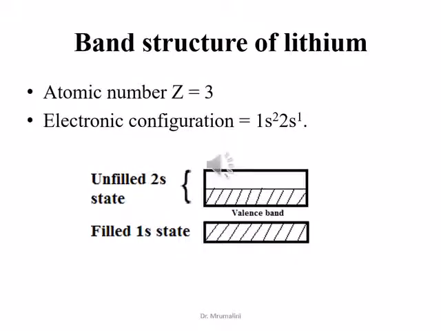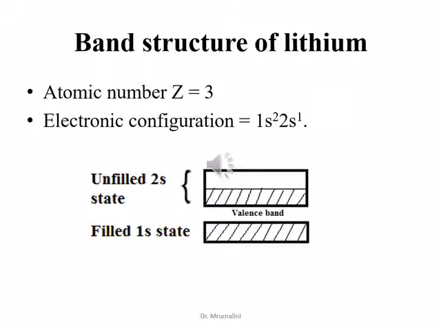Band structure of lithium. Atomic number 3. Electronic configuration 1s2, 2s1. The 1s shell is completely filled, the 2s shell half filled.